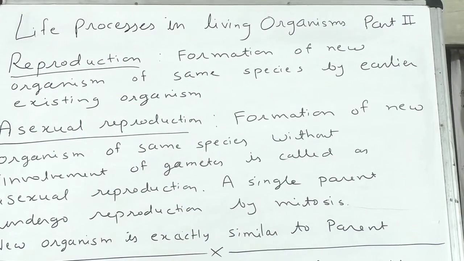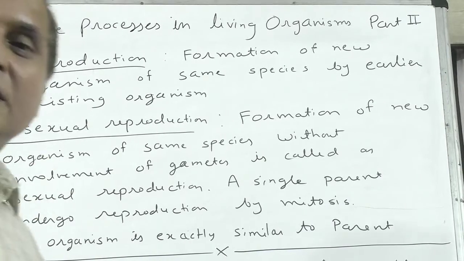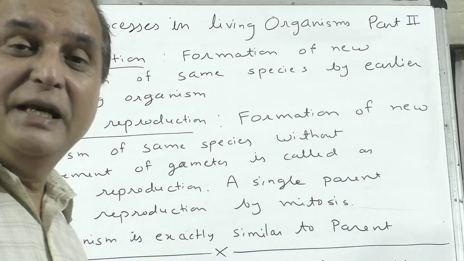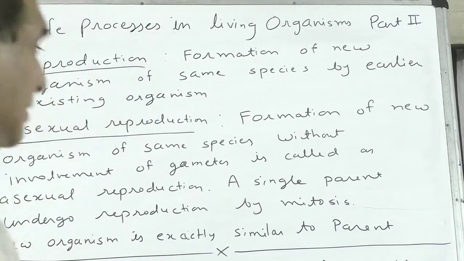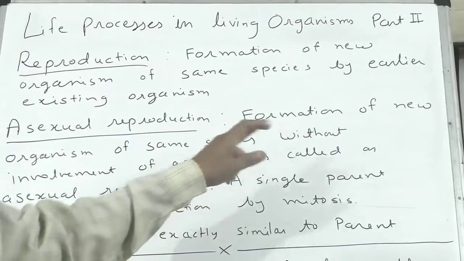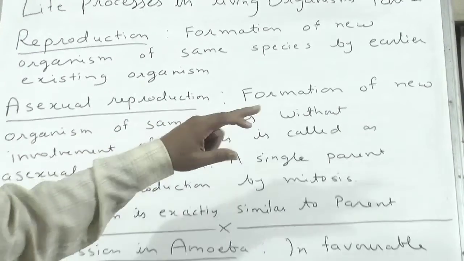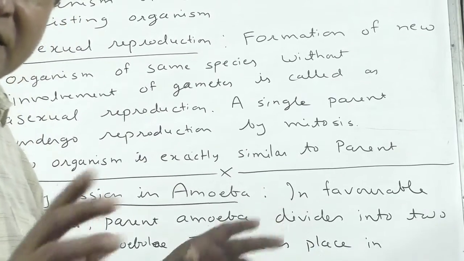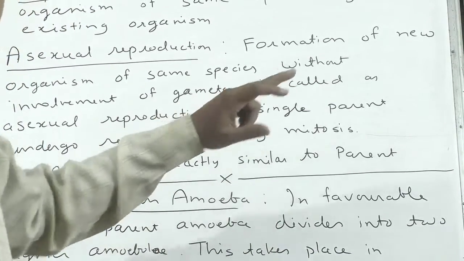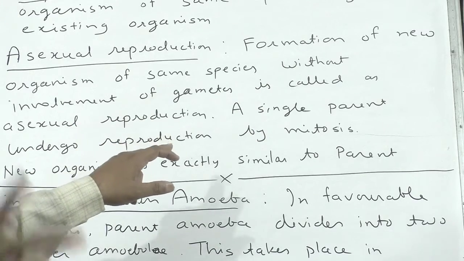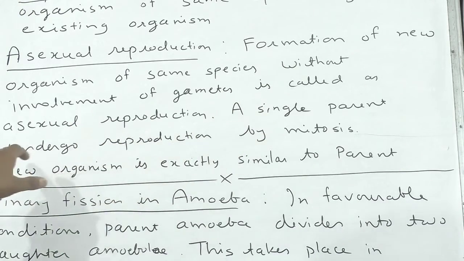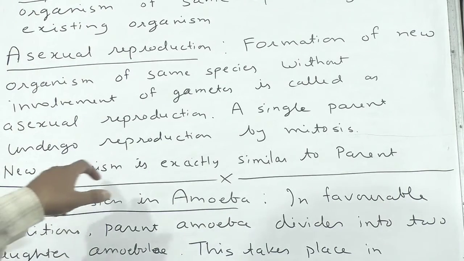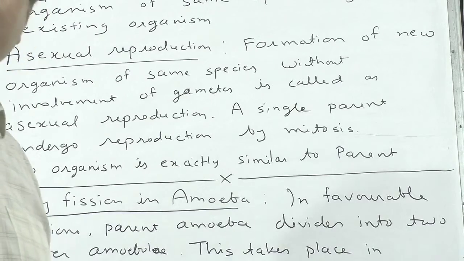First we are going to study asexual reproduction. Asexual reproduction involves a single parent. It is the formation of a new organism of the same species without involvement of gametes. So no male gamete, no female gamete, just a single parent. It is reproduction without sex. A single parent undergoes reproduction by mitosis, and the new organism is exactly similar to the parent.